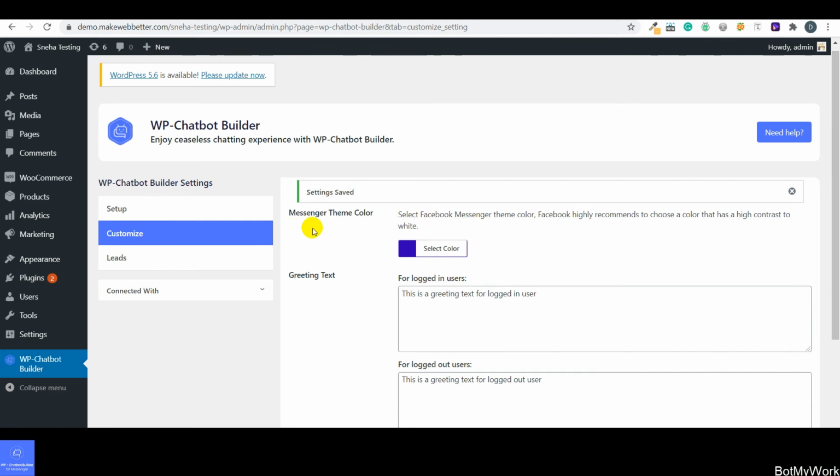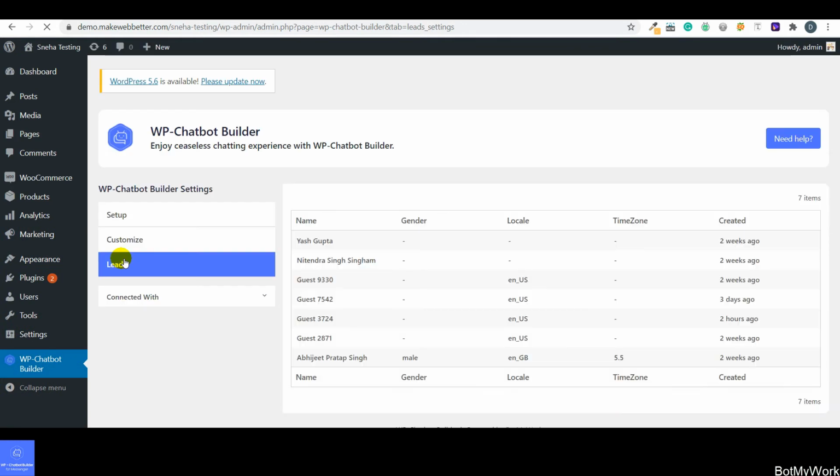But before moving on to the front end, let me also show you another tab, which is of leads. So guys, let me click on this tab. This is a section of leads wherein all the real-time data of your customers would be there. Leads is a section that is going to be extremely beneficial for you in terms of lead nurturing, because this is a section wherein you can have all the data of your customers and the users who are interacting with you on your Facebook business page.